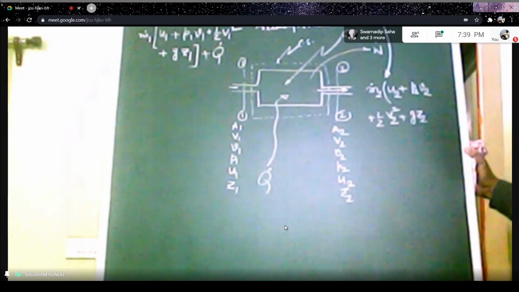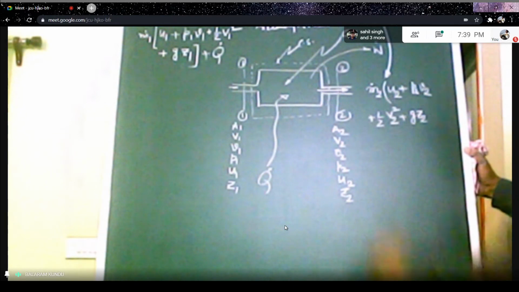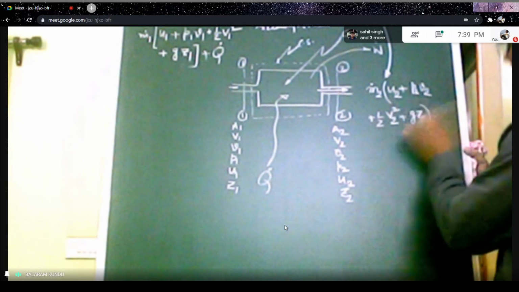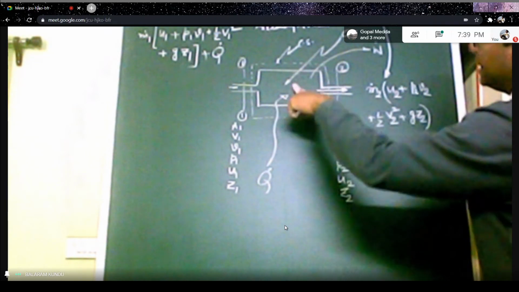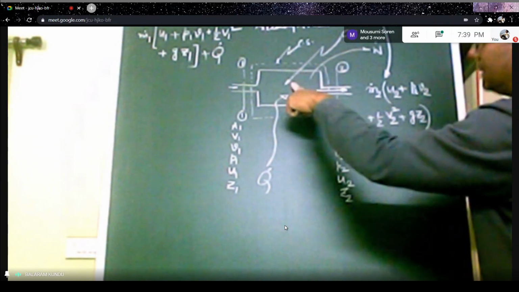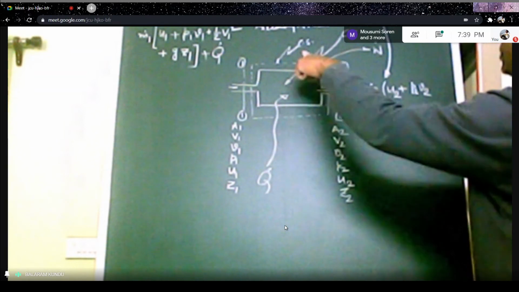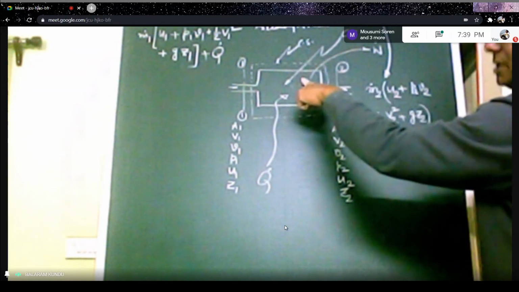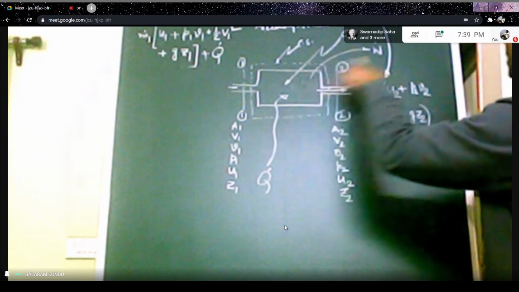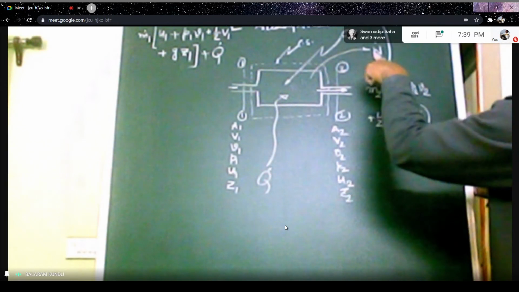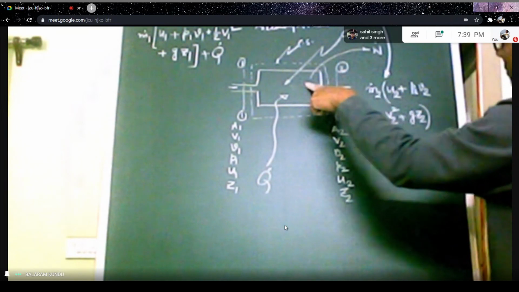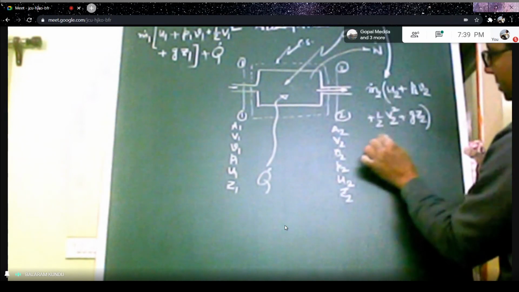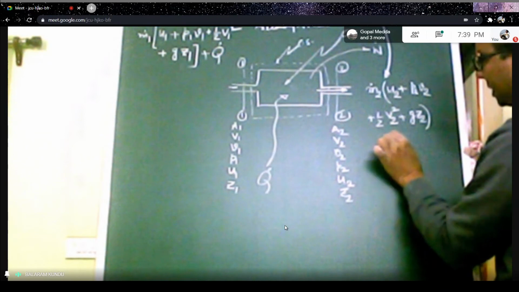Then another energy leaving the control volume is the work developed by the control volume, W dot.